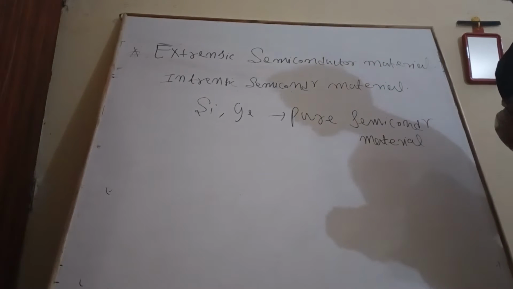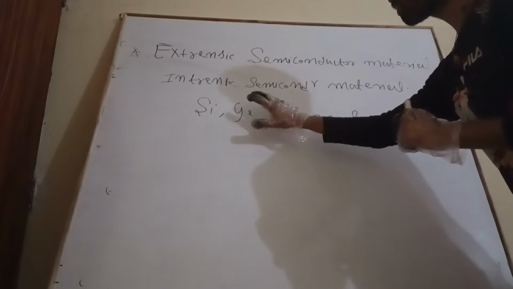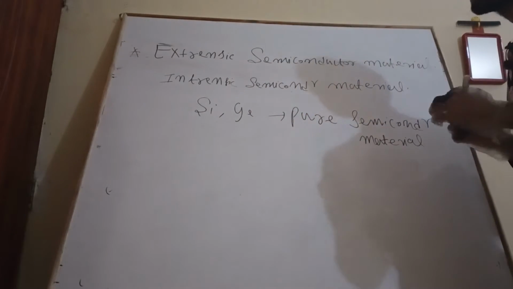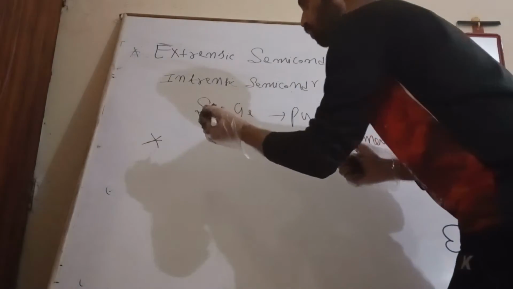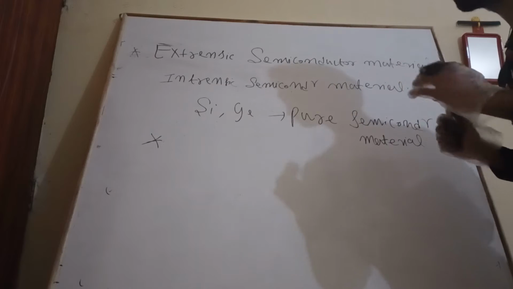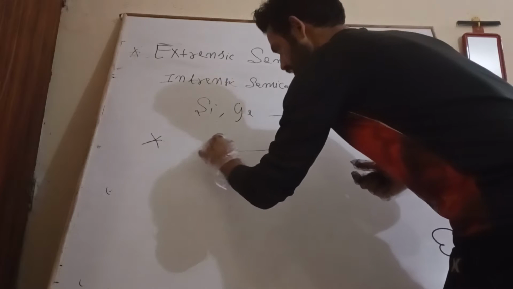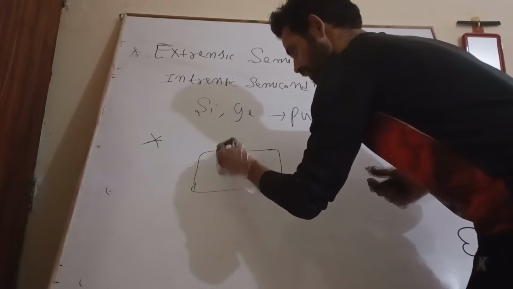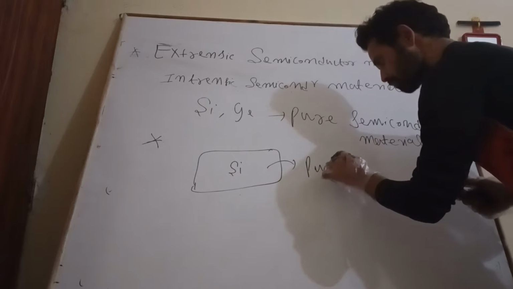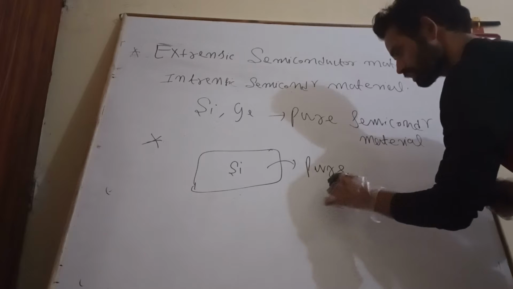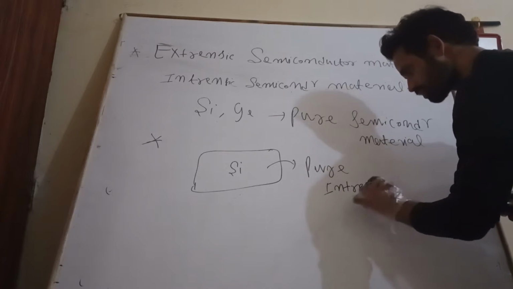If we want to realize the power of this intrinsic semiconductor material, then for that we need to add a controlled amount of impurity. Let us say this is my semiconductor material, my silicon material, which is pure. Pure means it is intrinsic.